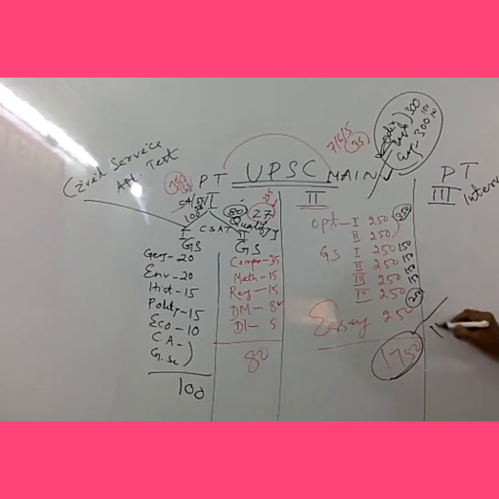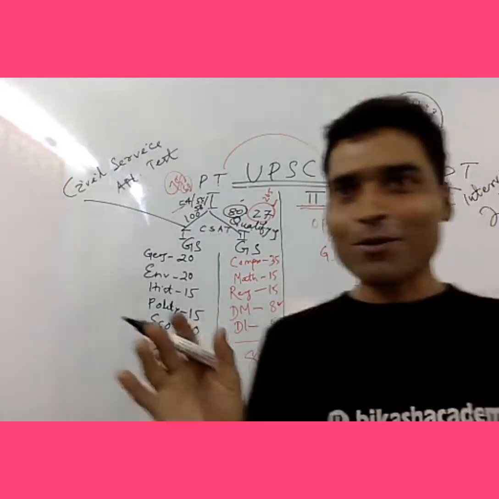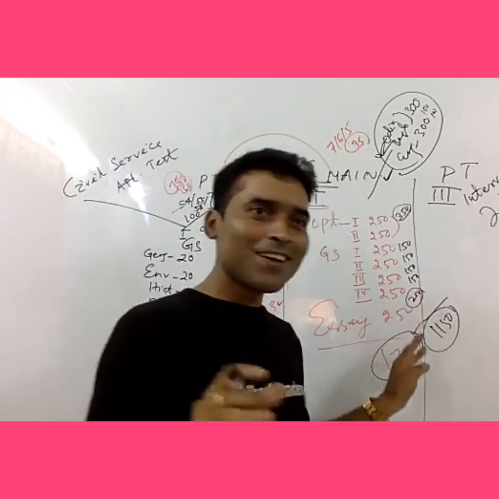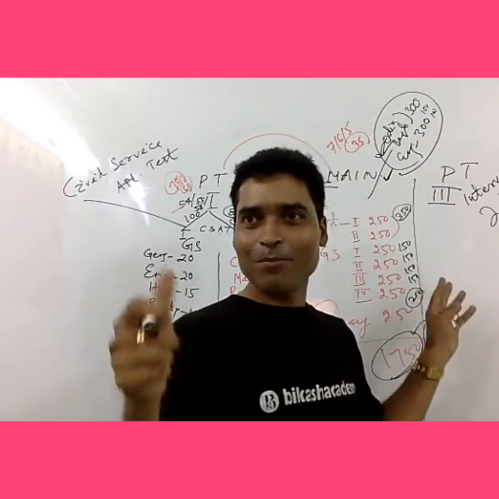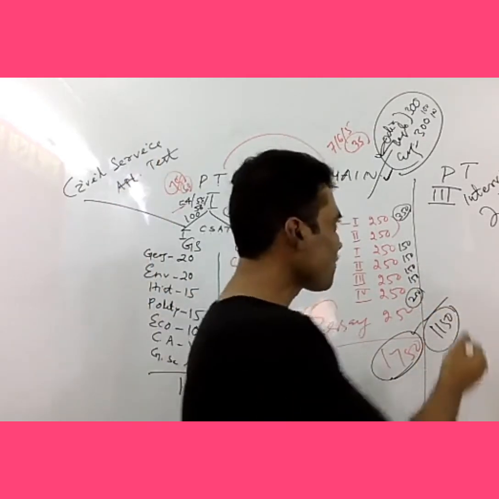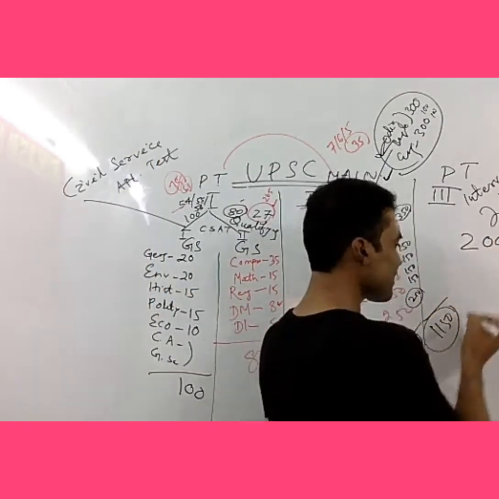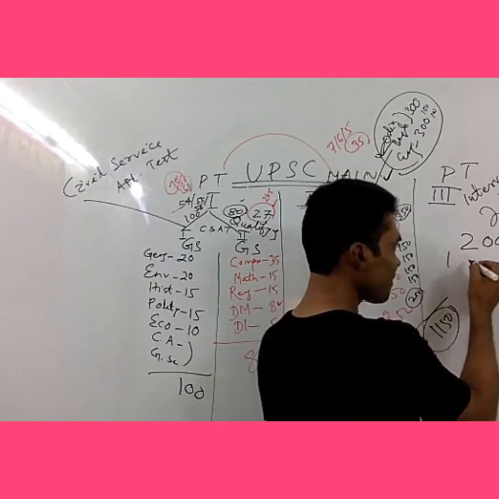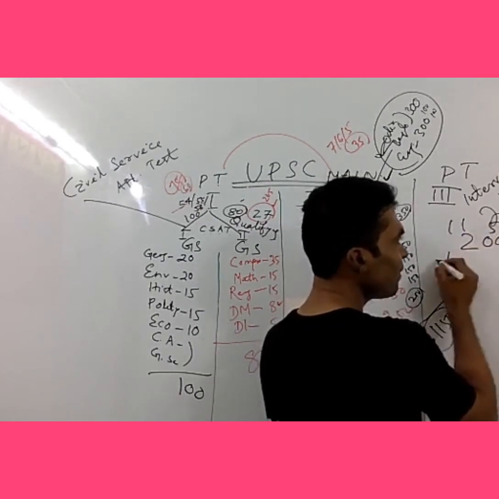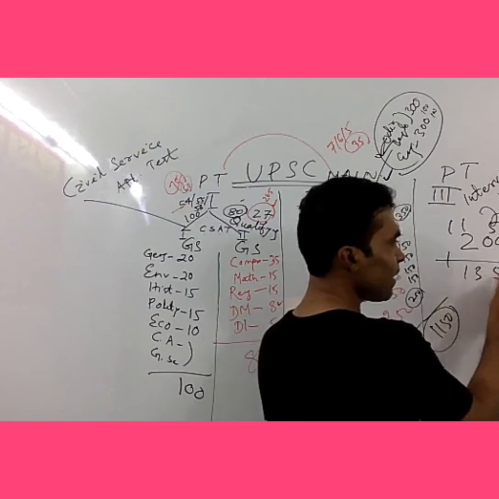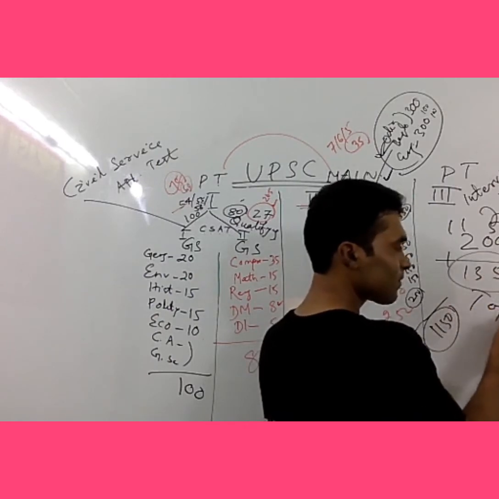So if you are scoring 1150 and the interview is 275 marks, whatever personality you have, everybody who is writing the main exam has a big personality, right? So if you score 200 marks here, just add it. Suppose 1150 plus 200, that is 1350. That means you are a topper.